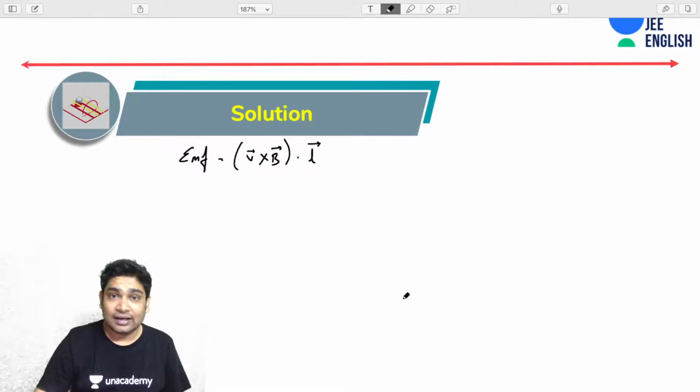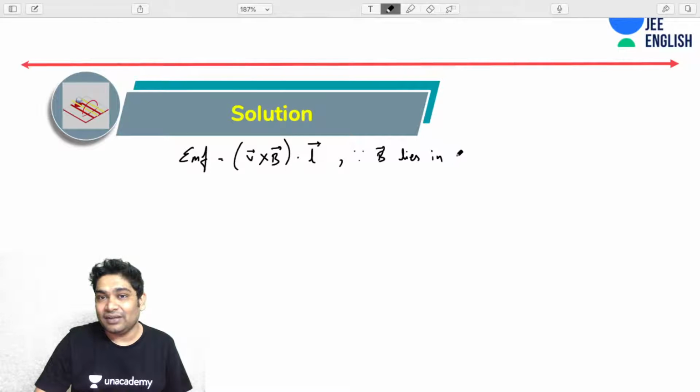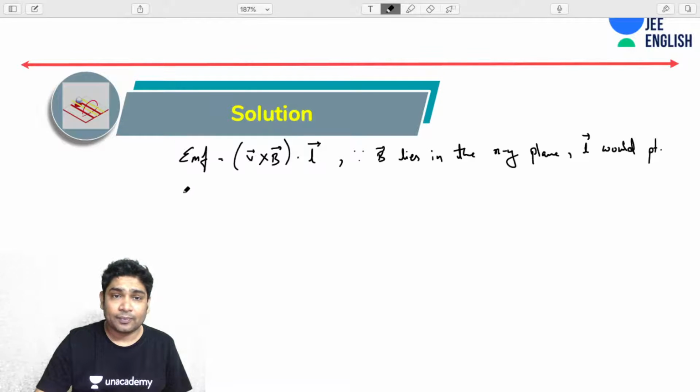So let's write that. Since B vector lies in the XY plane, L vector would point along the Z axis, right?